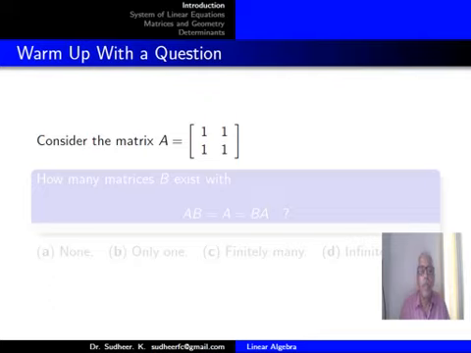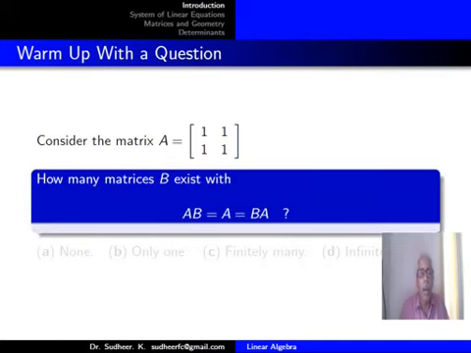Now, let us start with a simple question. Consider the matrix A, which is a 2 by 2 matrix with all entries 1. A equal to [1, 1; 1, 1]. The question is, how many matrices B exist with the condition AB equal to A equal to BA?